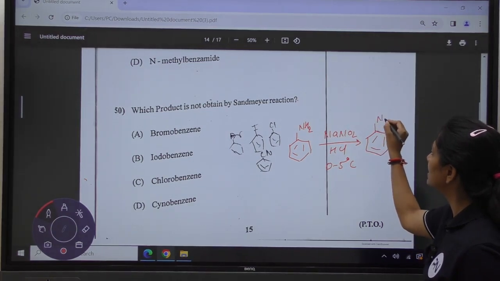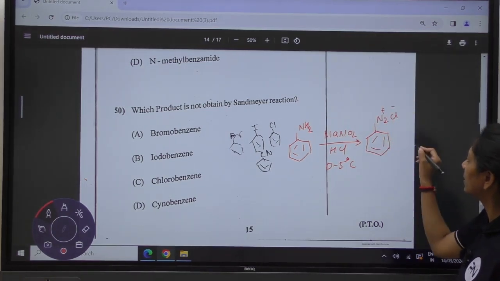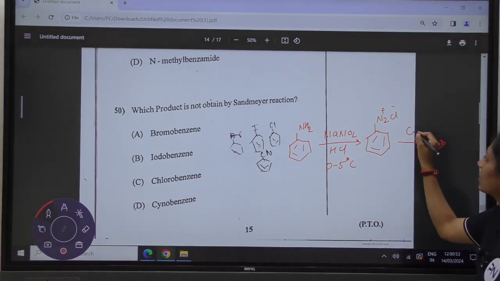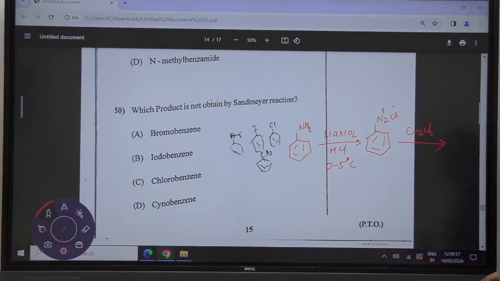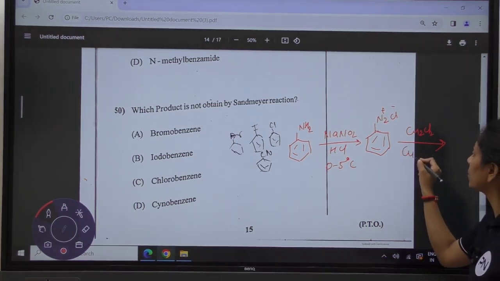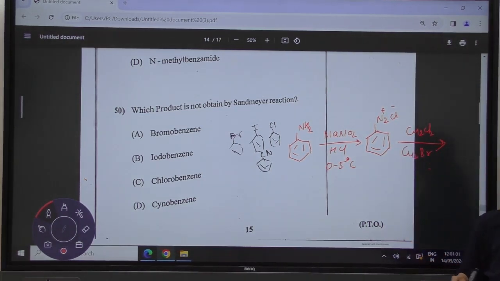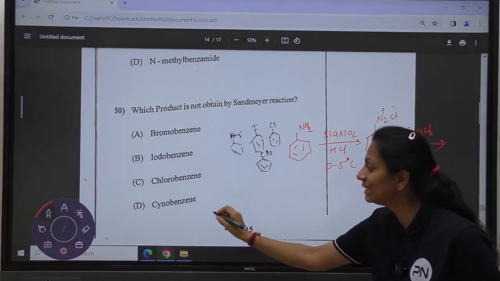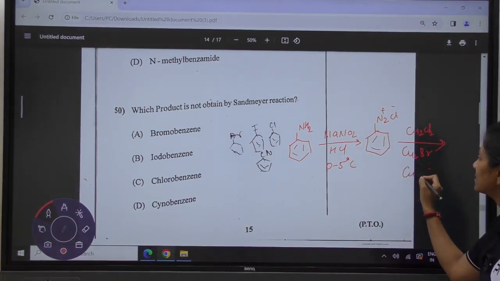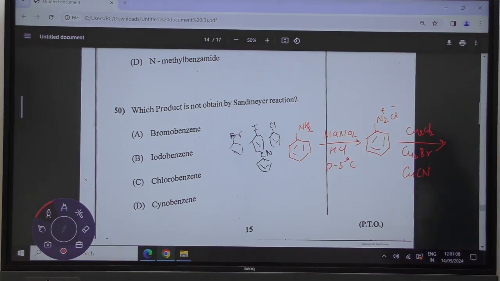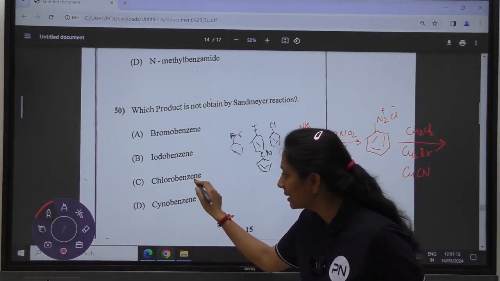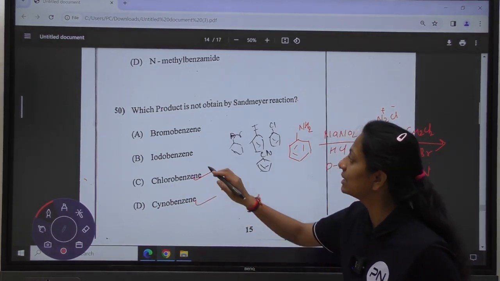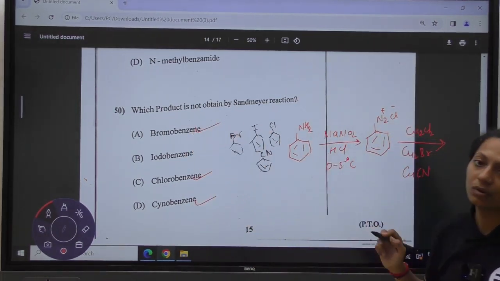This BDC, on treatment with the copper chloride salt, or the copper bromide salt, or using CuCN, gives the respective compounds: chlorobenzene, cyanobenzene, and bromobenzene.